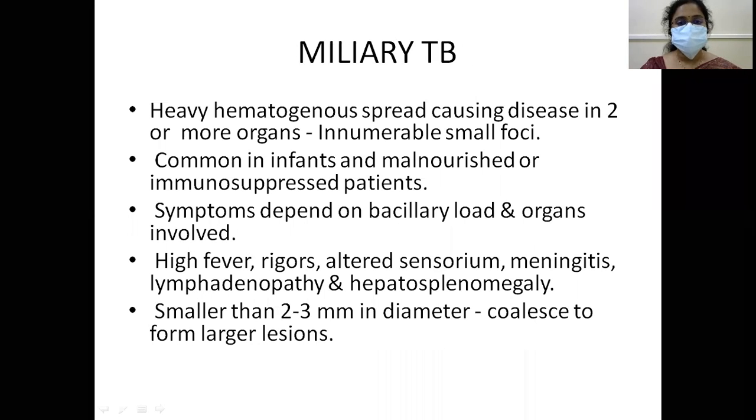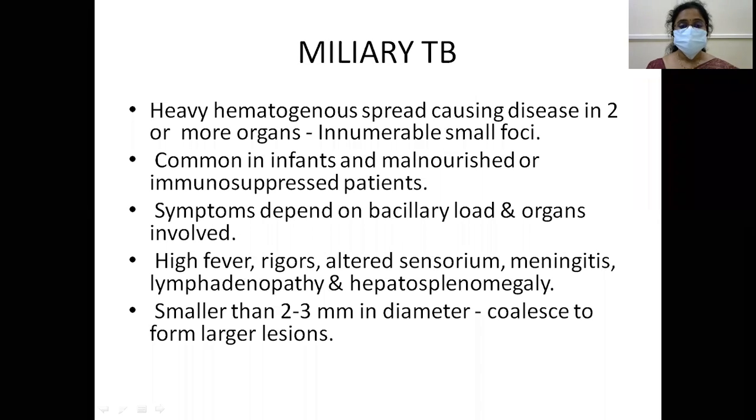Okay, what is miliary TB? Heavy hematogenous spread causing disease in 2 or more organs with innumerable small foci is miliary. Miliary means disseminated. It is common in infants and malnourished or immunosuppressed patients. Symptoms depend on bacillary load and organs involved.